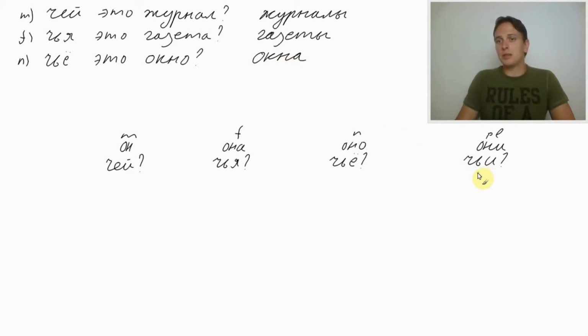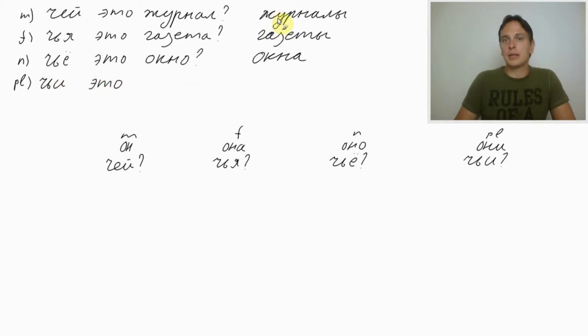And let's build a question sentence. Whose newspapers are this? Whose magazines are this? Whose windows are this? So for plural, we will have the structure. Whose would become чьи. We learned it. Чьи это.